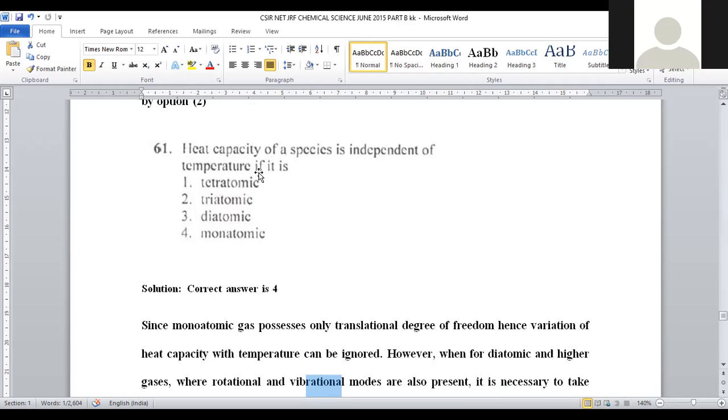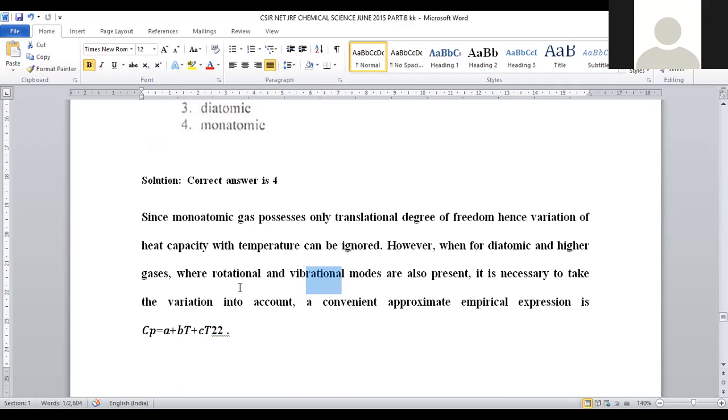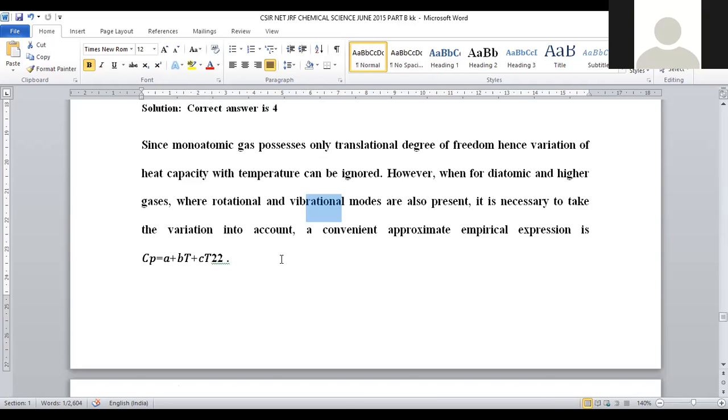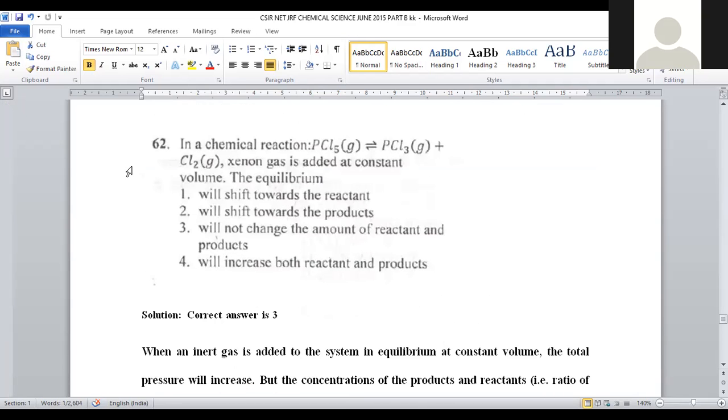Tetra, tri, di, all kinds of polyatomic species, when more than one atom is present, there is a possibility of rotational followed by vibrational transitions, right? So for question number 61, option number 4 is the correct answer. Let us move on to question number 62.